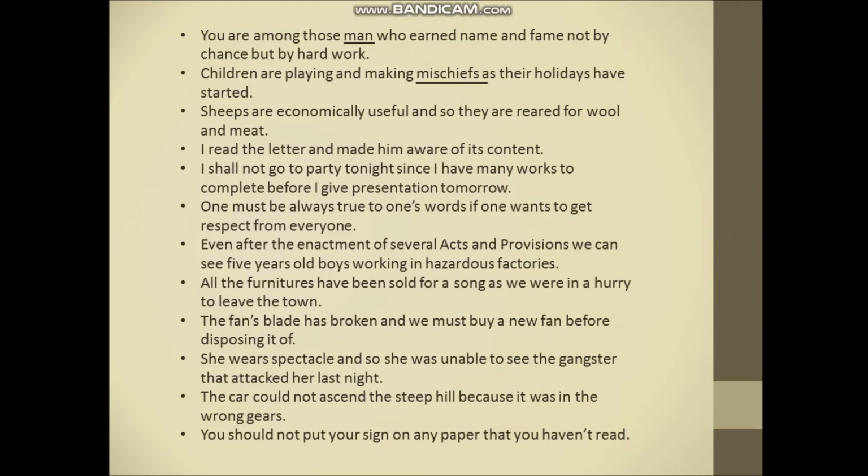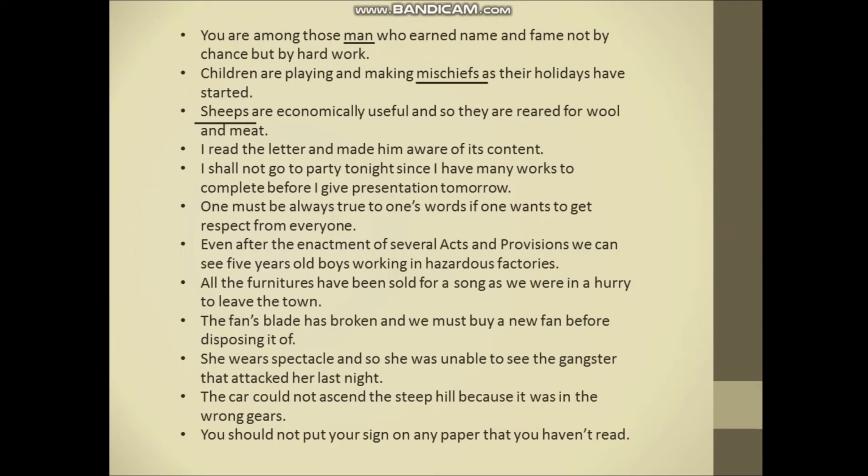Next, sheep are economically useful and so they are reared for wool and meat. Here, the plural form of sheep doesn't exist, so sheep is enough. So, sheep is correct. So, what is the correct statement? Sheep are economically useful and so they are reared for wool and meat.